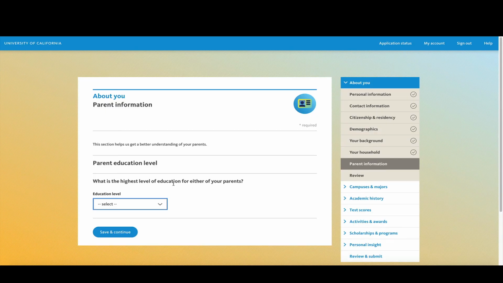In this section, you are answering questions about your parents. So they just want to know parent education level. It's not required, it's just optional. So if you're comfortable answering the question, go ahead and answer the question. If not, click on Save and Continue to the next section.